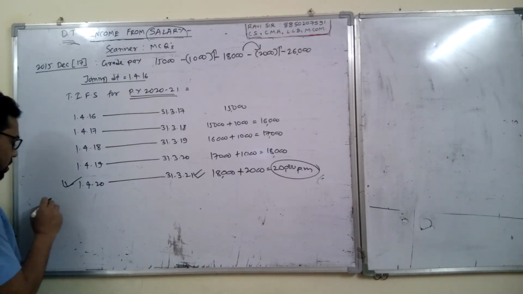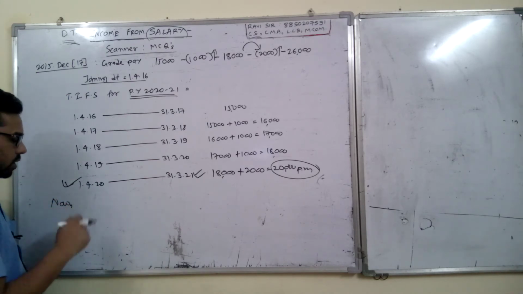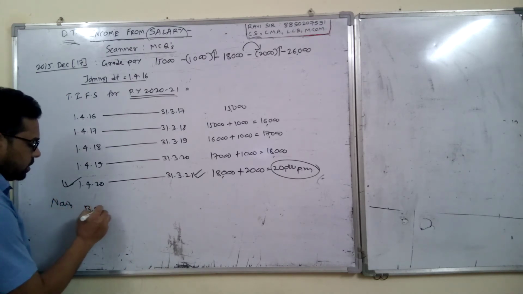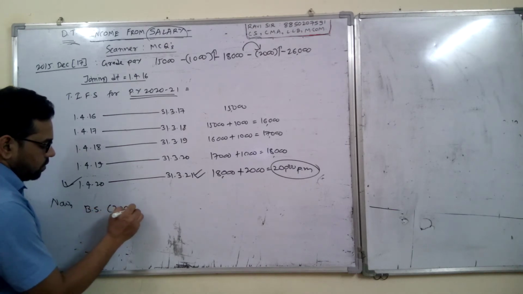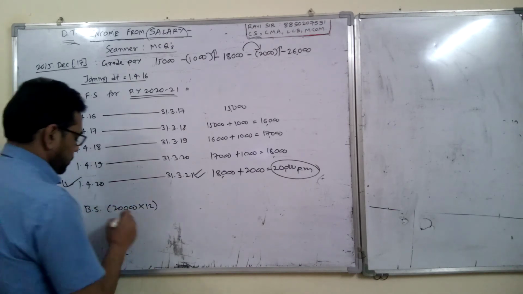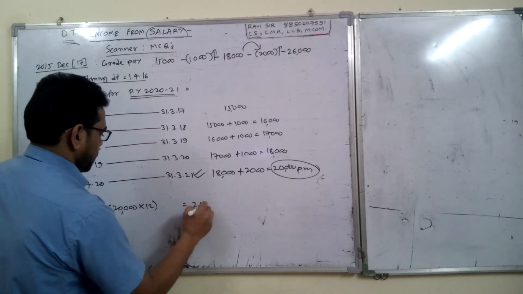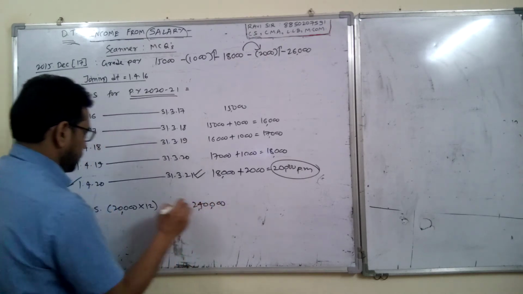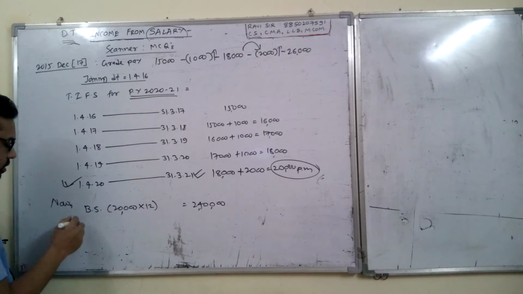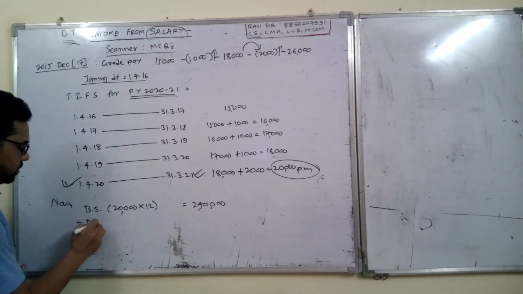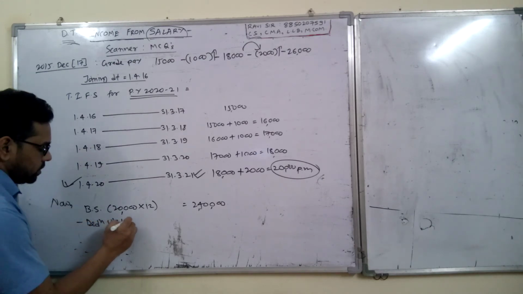Now we can prepare the small statement of income from salary. Basic salary 20,000 into 12 is 2,40,000. There are no other details, so this would be gross salary minus deduction under section 16.